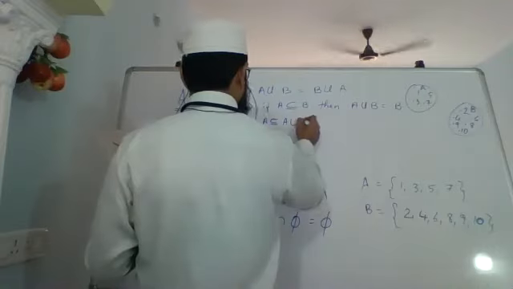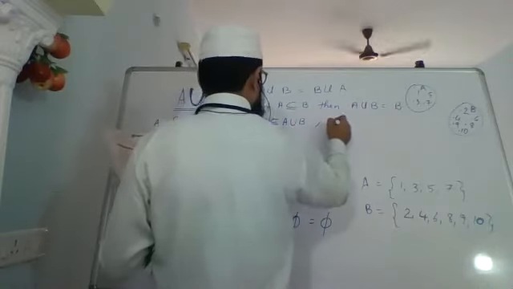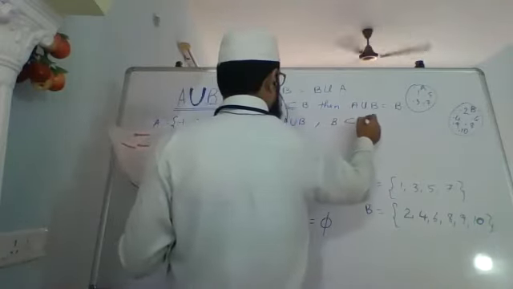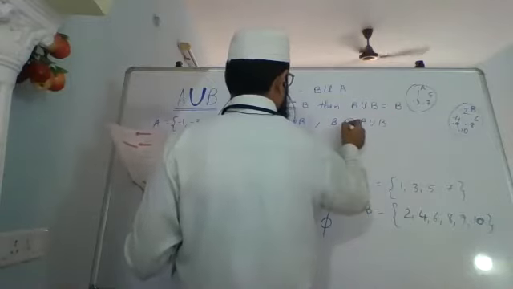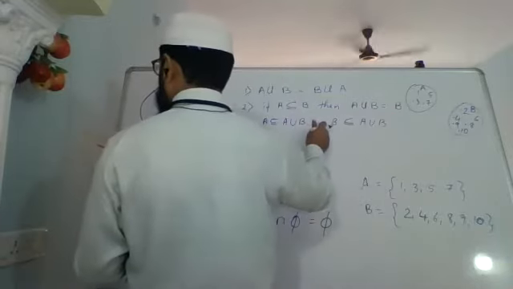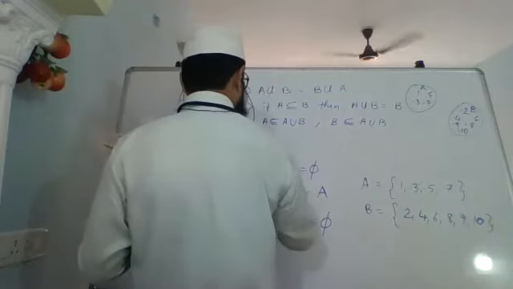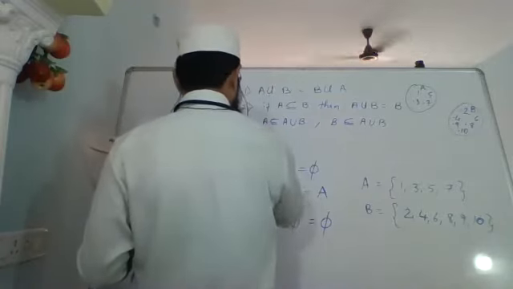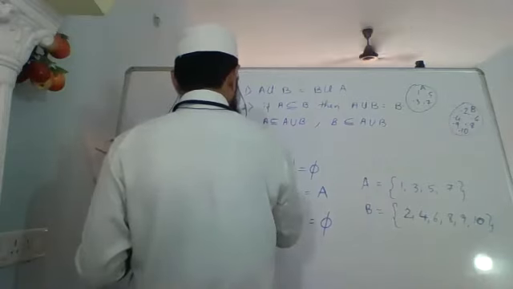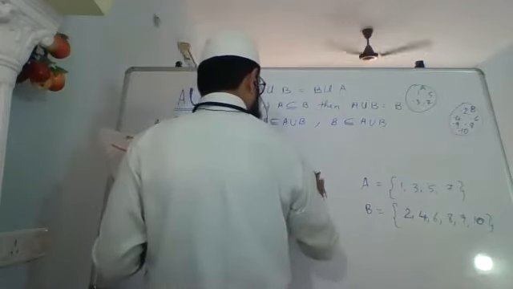A is always a subset of A union B, and B is also a subset of A union B. A union A dash will always be the universal set.